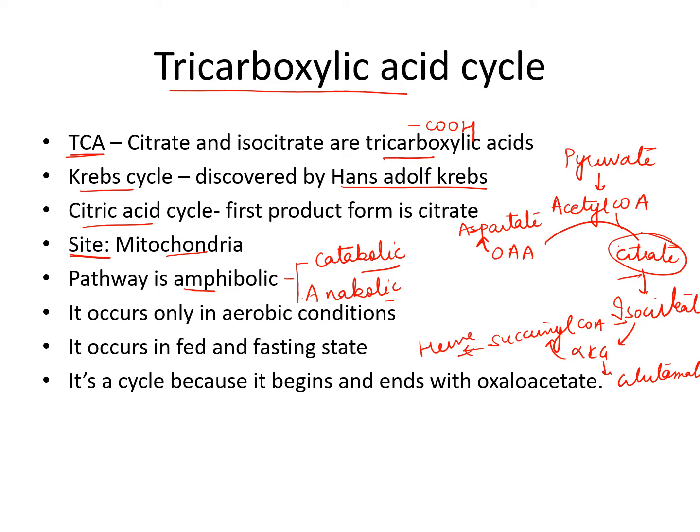It occurs only in aerobic conditions because oxygen is required. We will see in the next slide. It occurs in the fed and fasting state. The Krebs cycle can occur in the well-fed state or after a meal, and in the fasting state. It's a cycle because it begins and ends with oxaloacetate. The cycle starts with oxaloacetate. Oxaloacetate condenses with acetyl coenzyme A and forms citrate. And then the cycle goes around, and then oxaloacetate will form again. So this is a cycle because it begins and ends with oxaloacetate.